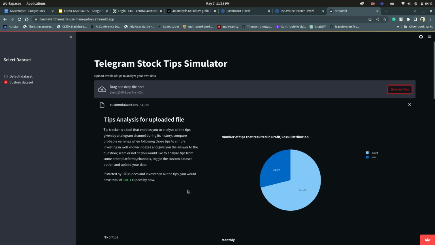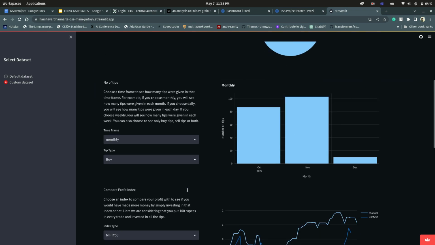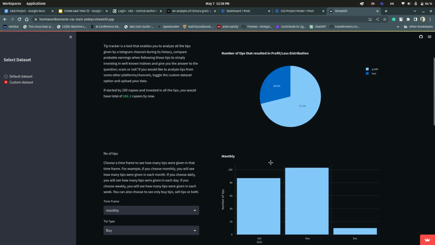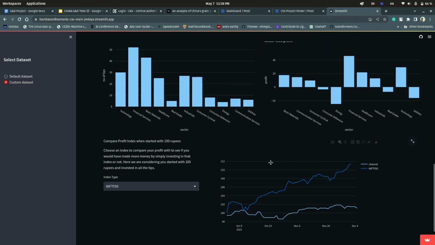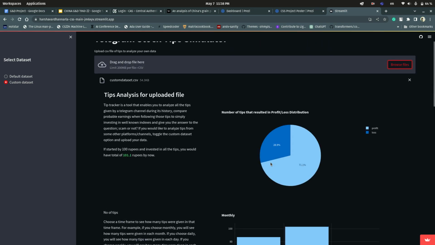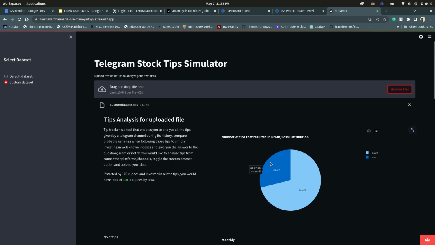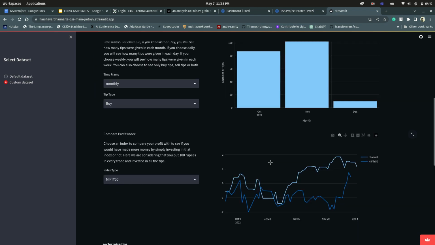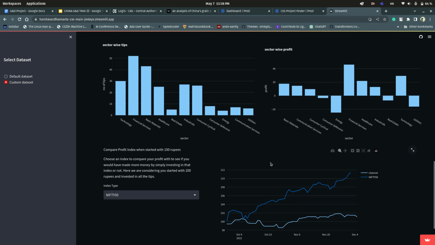So in this case, we chose a small dataset of about 700 tips over 3 months. So this is the visualization for that. And this can be done with tips from any source: you can extract tips from any source and give it to the tool, and it will show all the visualizations that will help you make informed choices.